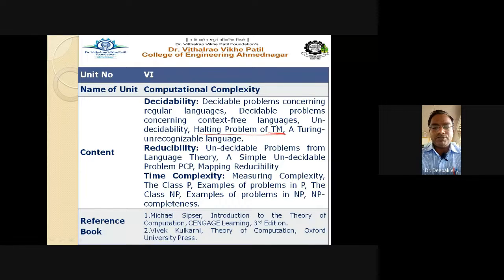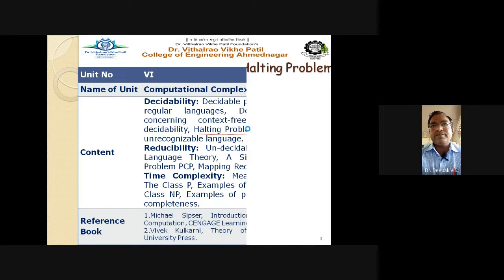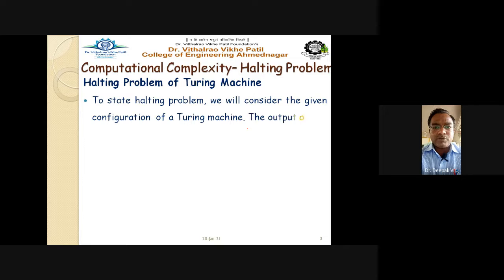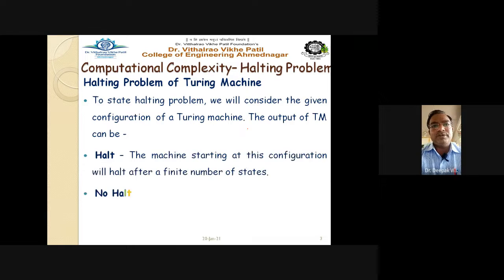As you know, the Turing machine is the most powerful automata amongst all, as compared to NFA, DFA, PDA, NPDA, DPDA, and the post machine. The Turing machine is very powerful in doing operations. So we'll see the halting problem which deals with the Turing machine, what exactly the problem is and what solution is given to this halting problem.